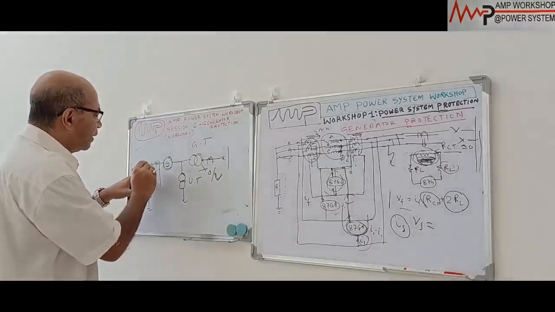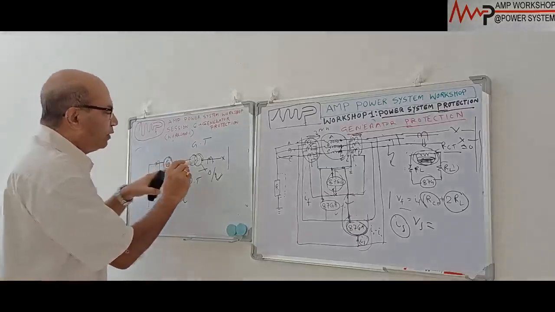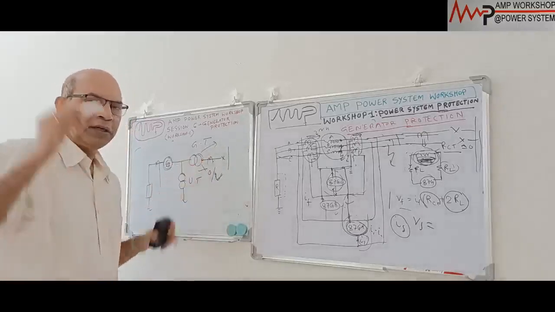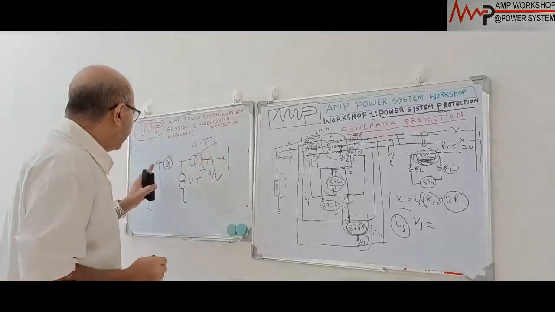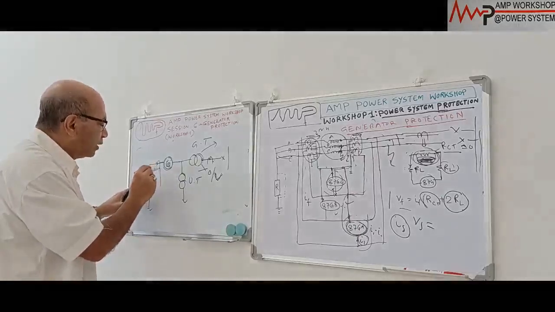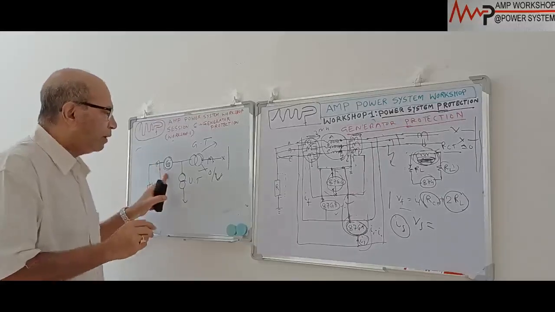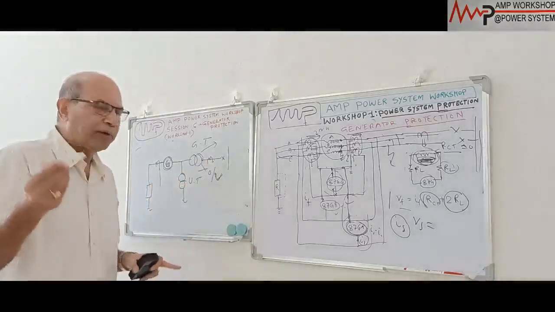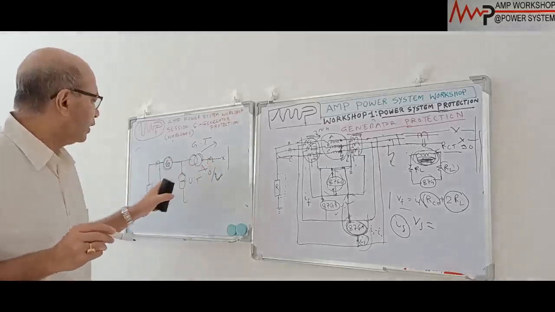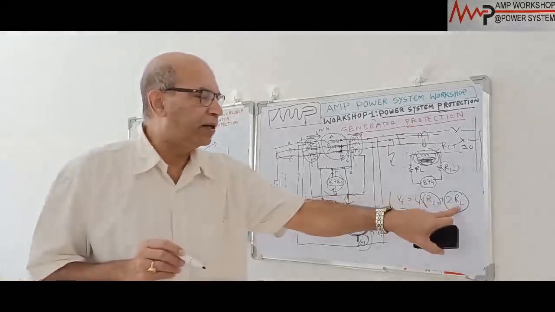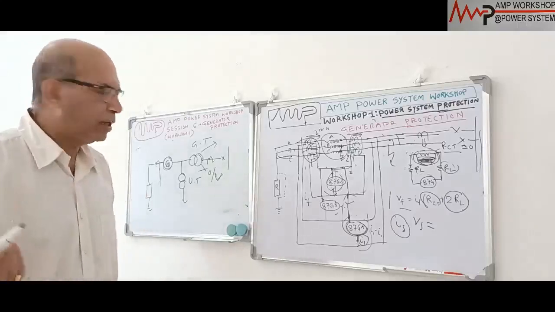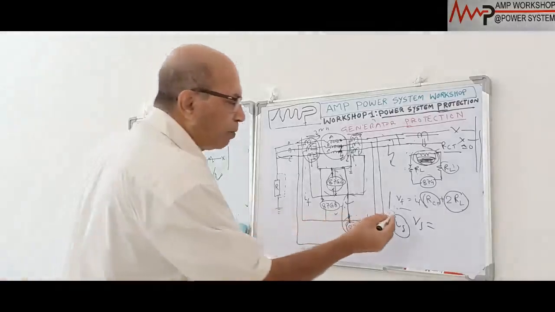This is one CT after the neutral side of the generator, and one CT after the GT transformer. So this GT transformer is located near the switchyard, and this is located where? In the turbine room. Now this CT cable is coming from one place, and this CT cable is coming from another place. To control the lead resistance is not possible. Though we know the CT, the lead resistance we cannot control. It will not be identical. In that case, you see the Vs will not be constant.